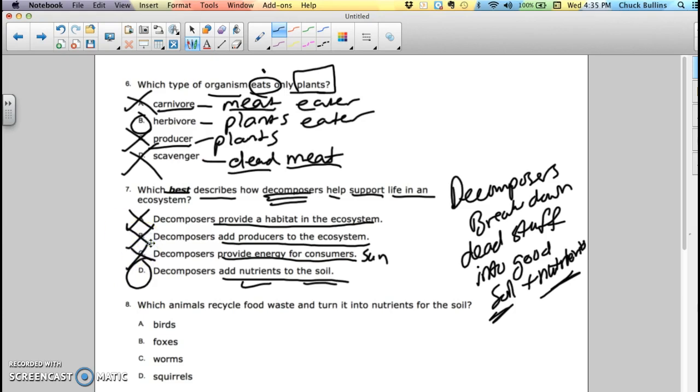If you miss this, after having the question here, you're in trouble. Which animals recycle food waste and turn it into nutrients for the soil? My goodness, there's an example sitting in the classroom. It is not a bird. It is not a fox. It is not a squirrel. It is a worm. And worm is the best answer. Therefore, number 8, C, is the best answer.